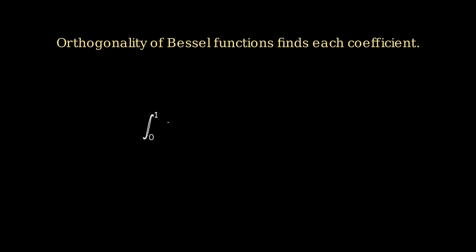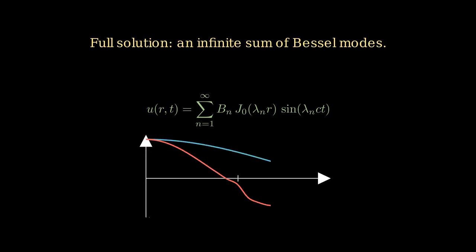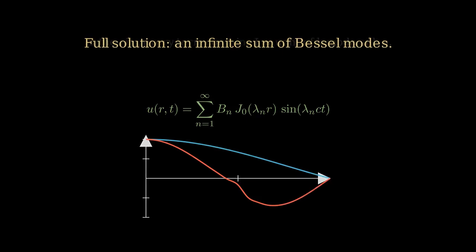To find how strongly each mode is excited, we match the initial downward velocity using a property called orthogonality of Bessel functions, which lets us pick out one coefficient at a time, the same way sine and cosine orthogonality works for straight strings. Putting this together, the full solution is an infinite sum over n of a coefficient b_n times J0(lambda_n r) times sin(lambda_n c t), where each term is a mode oscillating at its own Bessel frequency.